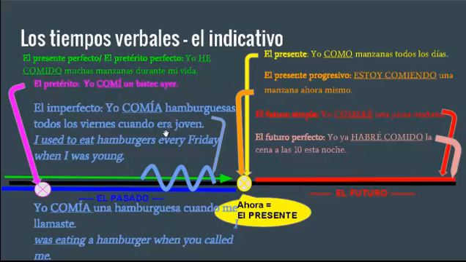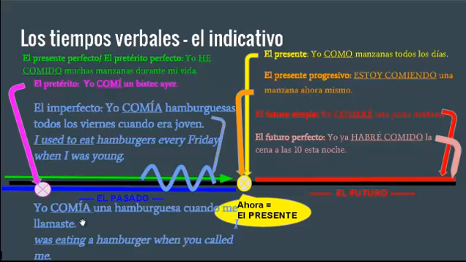We also use the imperfect tense when we're describing something in the past, when you're giving details, or when it wasn't a specific action, when it's a condition or a situation. So this era is from the verb ser. It's also a description, another use of the imperfect. So yo comía can mean I used to eat them. It can also be interpreted depending on the context.